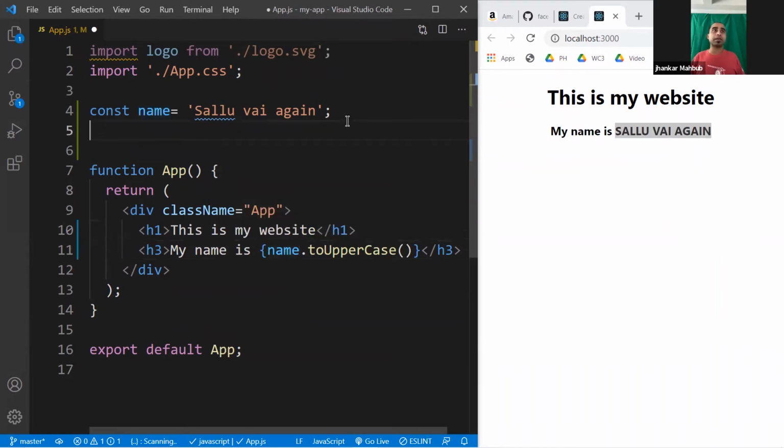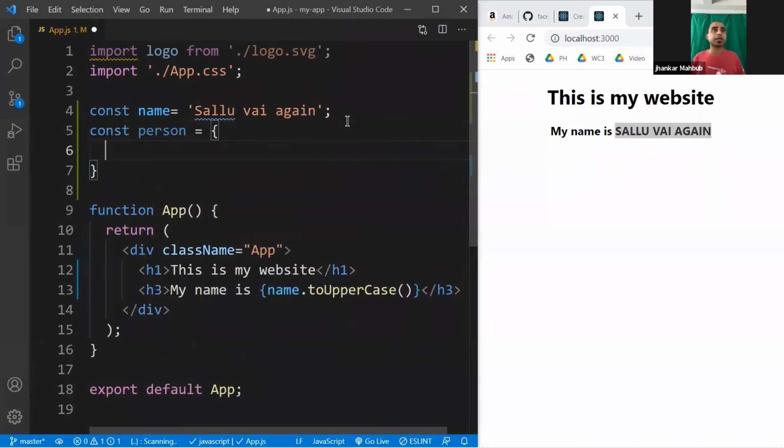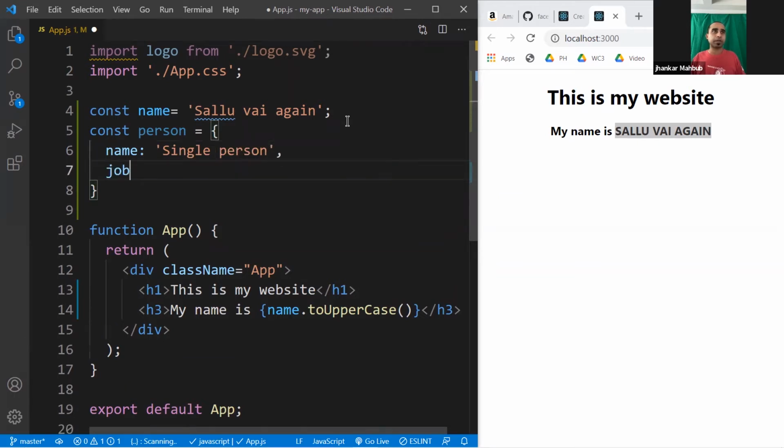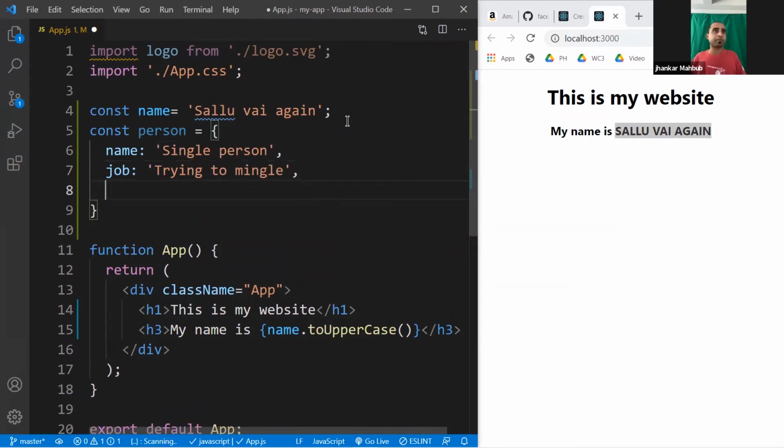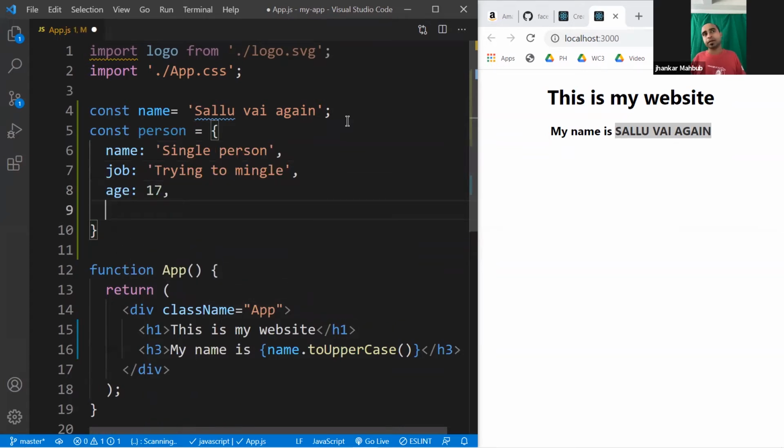Not only that, say you have a person, like this is an object, right? And in this object, it could have a name. It could be some kind of single person, and then job is trying to mingle, and then maybe age is 17, and then favorite food is like a burger, those kinds of things. So right now you have an object.